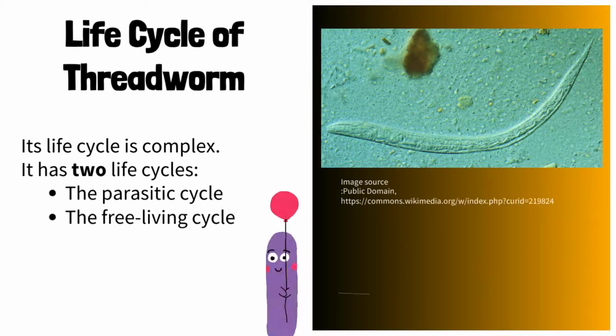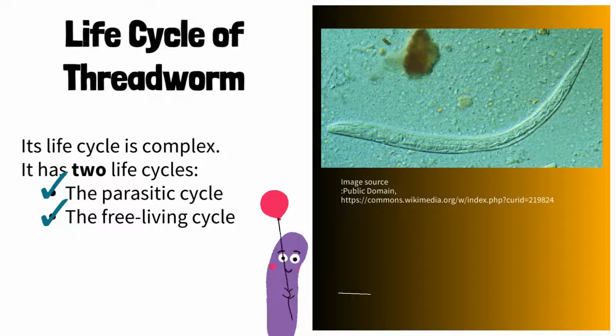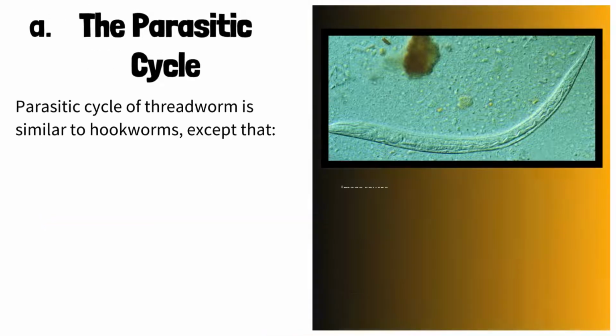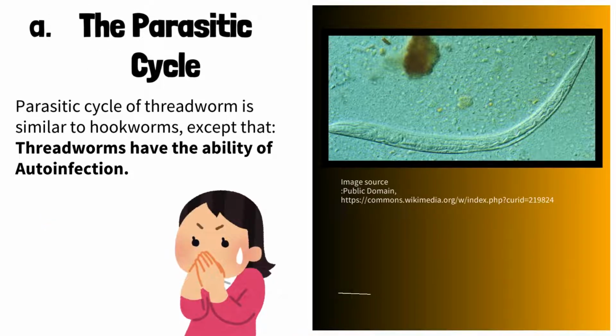Life cycle of threadworm. Its life cycle is complex. It has two life cycles: the parasitic cycle, inside the human; and the free-living cycle, outside the human. First, we will discuss the parasitic cycle. The parasitic cycle of threadworm is similar to hookworms, except that threadworms have the ability of autoinfection.